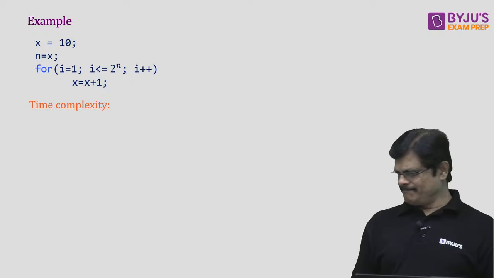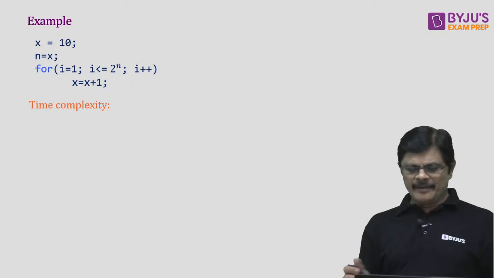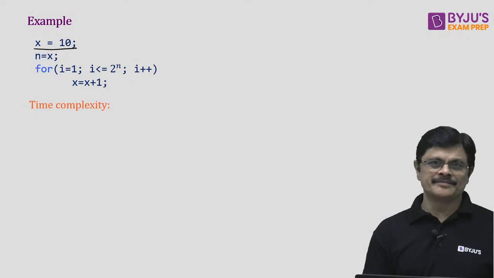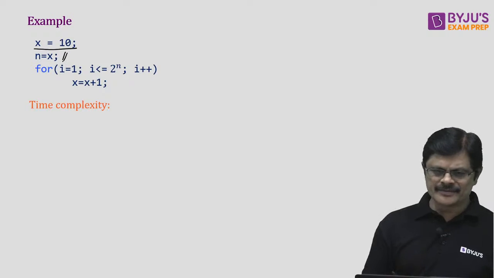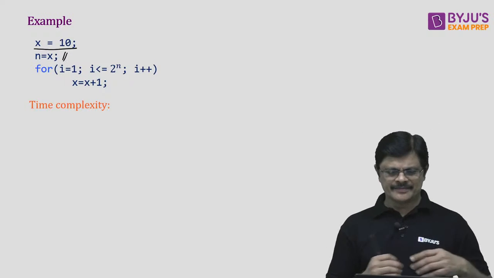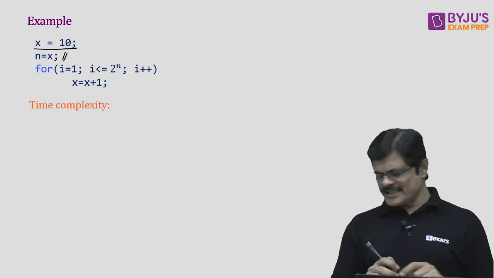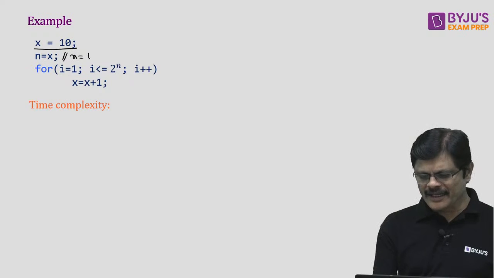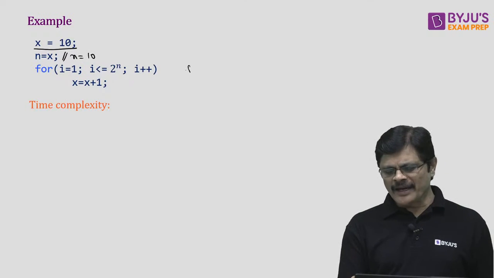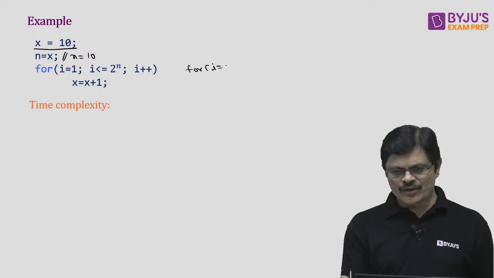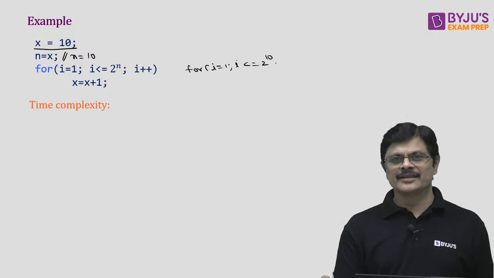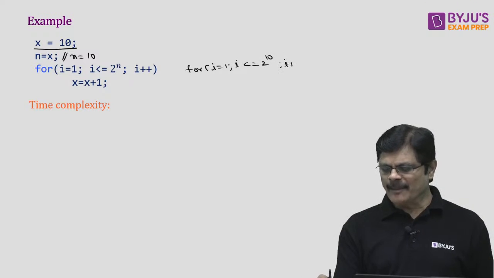Theta of n. See, my dear friend, here the value of x is 10. And what is the value of n here? n is x, so change the n value to 10. So actually this loop iterates from i = 1 to i <= 2 power 10, that is 1024, i++.